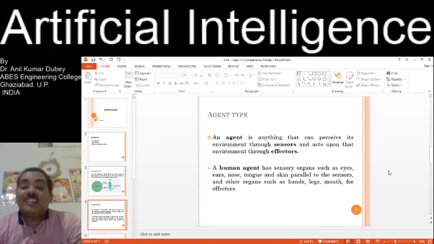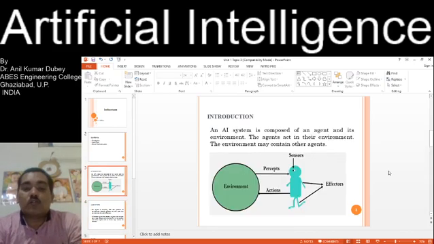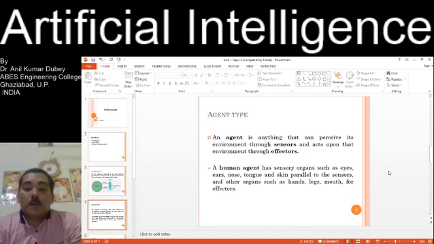An agent is anything that can perceive its environment through sensors and act upon that environment through effectors. As the previous slide showed, sensors perceive the information, then effectors give the action. A human agent has sensory organs such as eyes, ears, nose, tongue, and skin, parallel to the sensors, and other organs such as hands, legs, and mouth for the effectors.